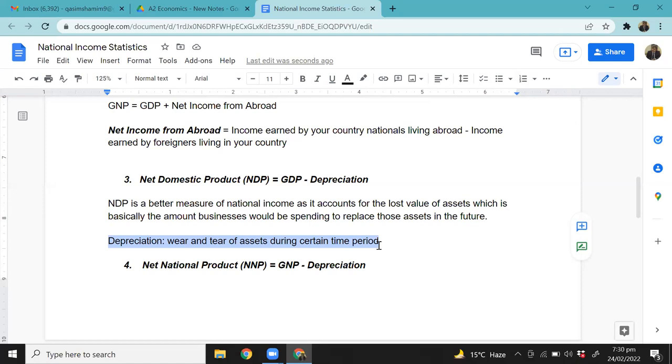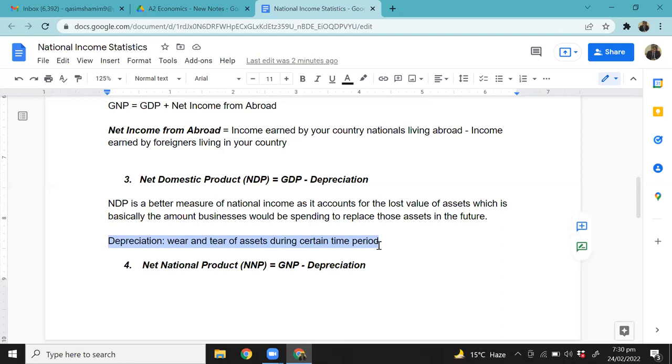And this applies to every asset in the world, whether that be a car, whether that be a house, whether that be furniture, anything, right? When you buy something new, it's better quality, it has better performance, it's more valuable. With usage over time, its value deteriorates, decreases, right?